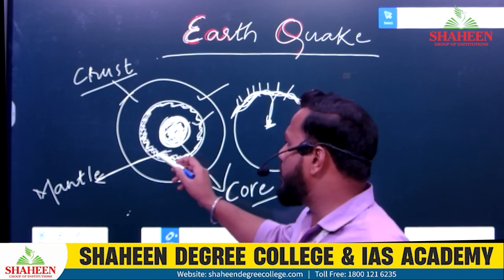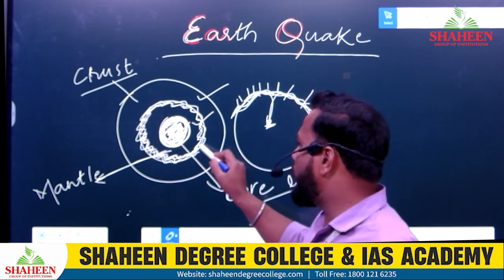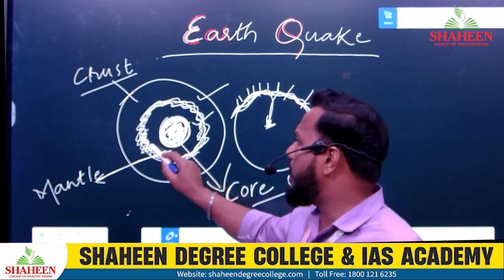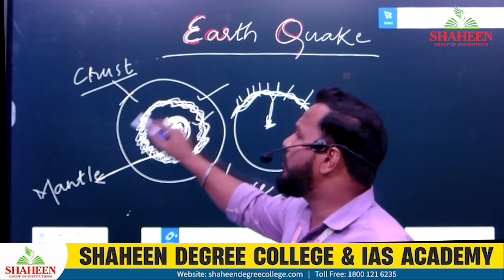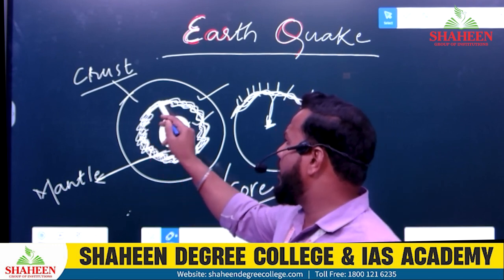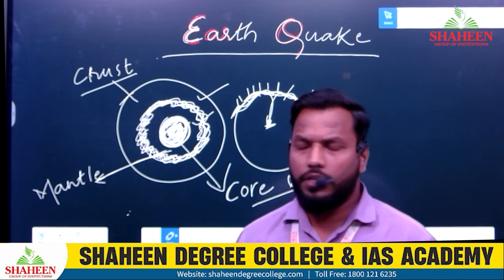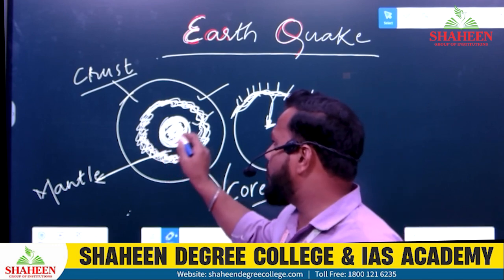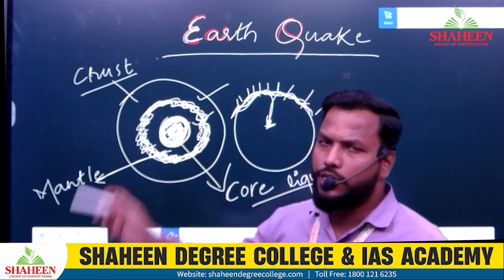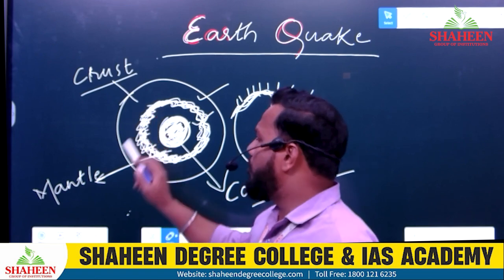That is why it is called the asthenosphere, somewhere on the outer mantle. It is considered liquid majorly, and this layer consists of magma. When magma comes out, it is called lava, but when it is deep inside, it is called magma.